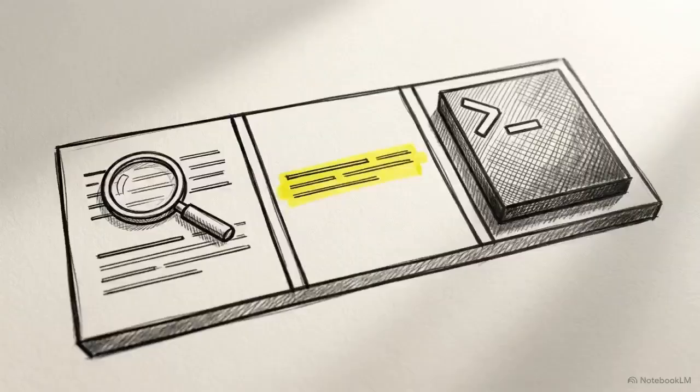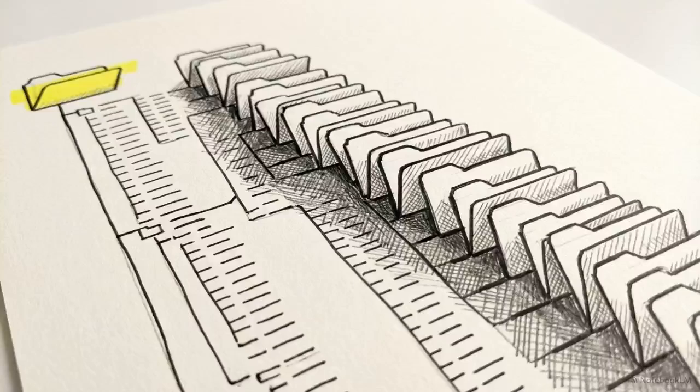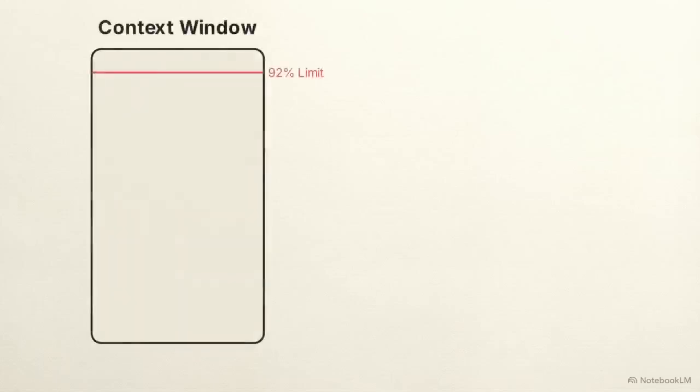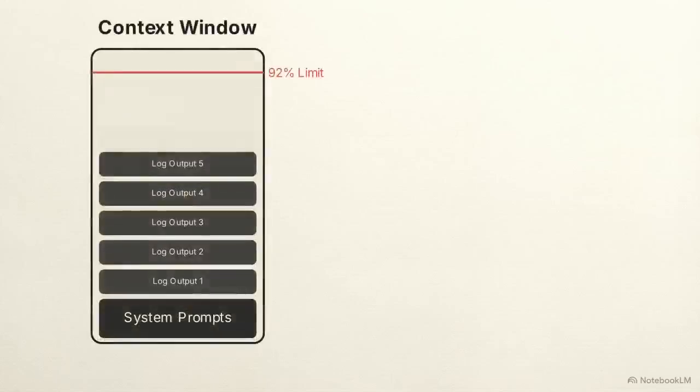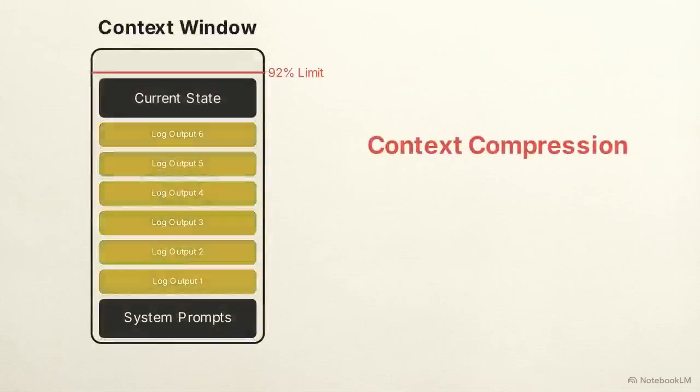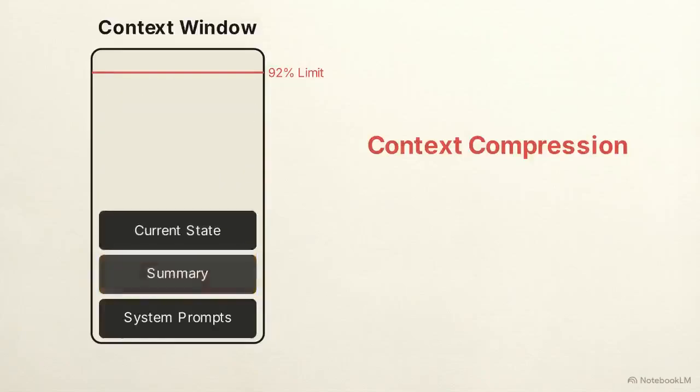Combining native search, precise edits, and shell access transforms the agent from a simple text generator into a system capable of manipulating a local environment. The master loop faces a constant constraint: context window exhaustion. As the history of the conversation grows, the model's reasoning can begin to degrade. Every file read and terminal log adds to the context, pushing the model towards its memory limit. When reached, systems use context compression. It summarizes the middle portion of the log while keeping the earliest and most recent data intact.